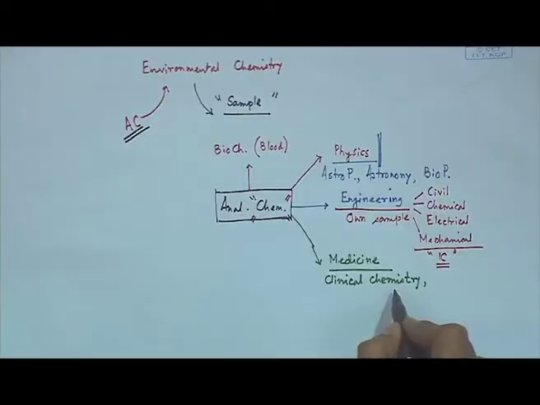So, clinical chemistry is a very major thing in all medicinal subjects. It can be considered as the clinical biochemistry or clinical analytical chemistry related to the biological analysis,